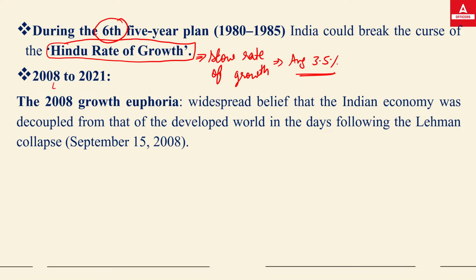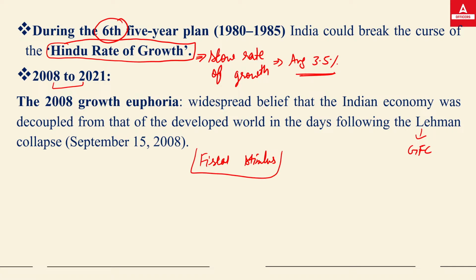Now, from 2008 to 2021: in 2007 and 2008, we saw the global financial crisis, the Lehman collapse, you can call it. Because of that, the Indian government provided a fiscal stimulus, simply to reduce the impact of the global financial crisis.